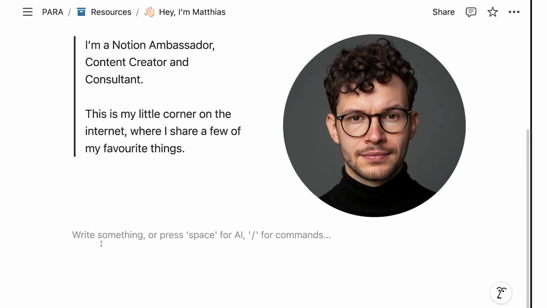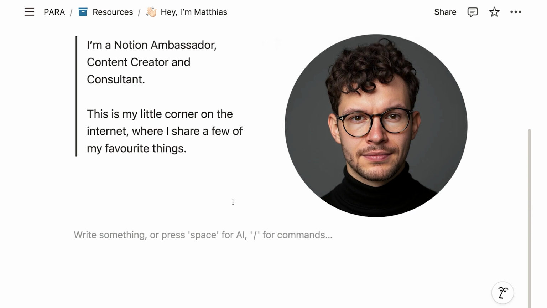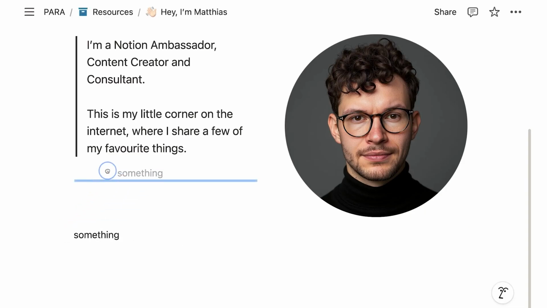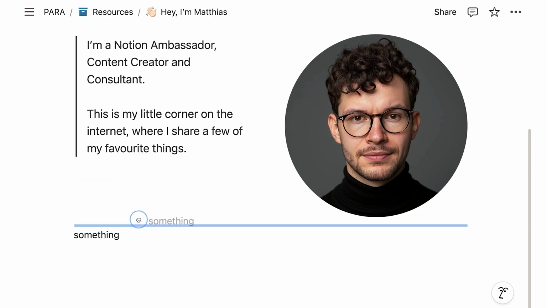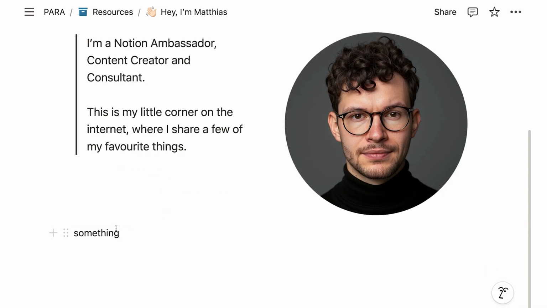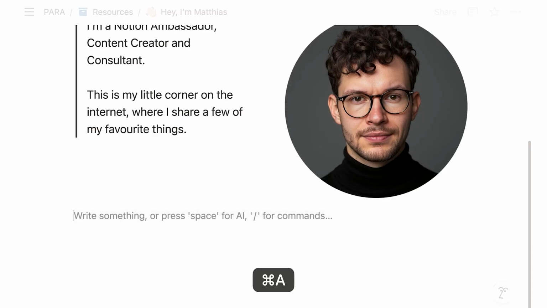So in order to do that, let's go here, click below our current last block. And we see here, this one actually goes over the whole page again. Alternatively, we could also just type something and then start dragging it around. And we see if I have it close under one of my columns, I get this small line, but if I drag it to the very bottom of the page, I get this big line, which indicates now that it spans everything. Perfect.